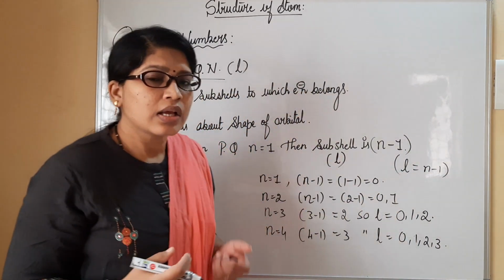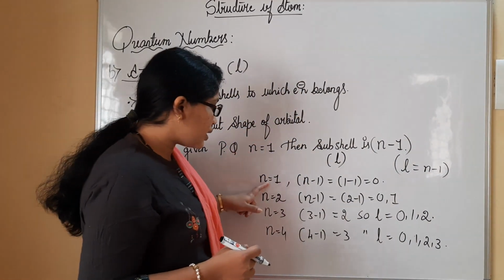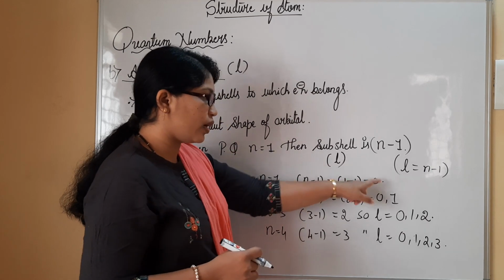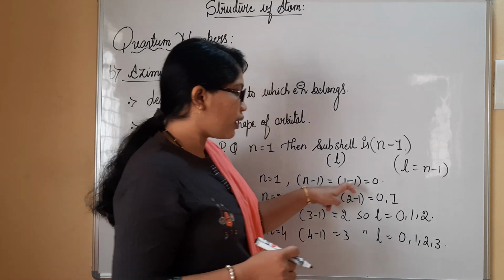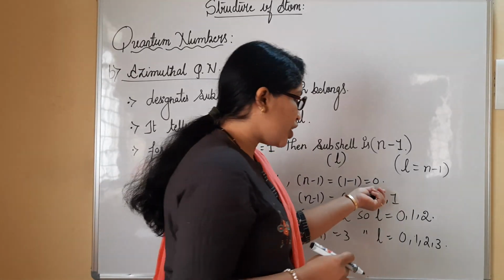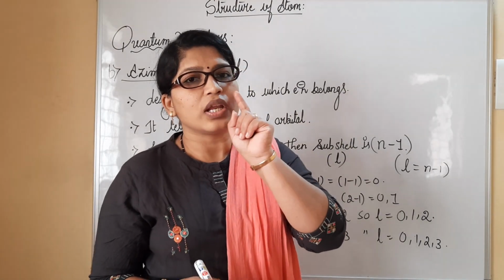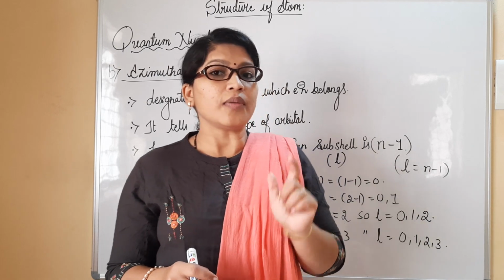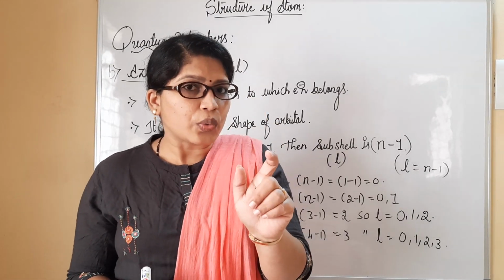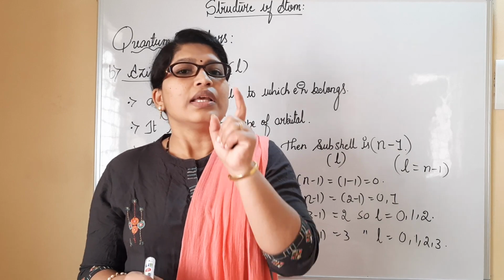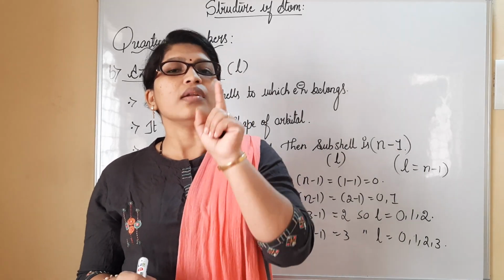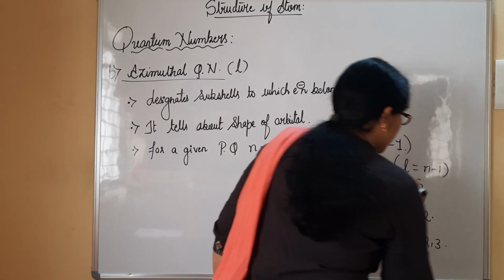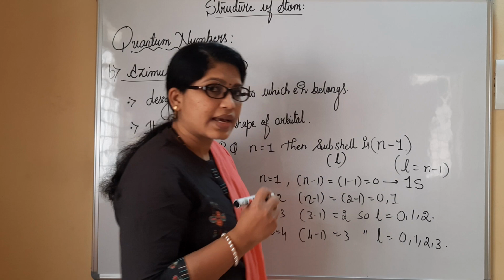Let us go on substituting the value. If you consider n equal to 1, then L is n minus 1, which becomes 1 minus 1, definitely 0. That means there will be only one subshell present in K shell. I repeat: principal quantum number n equal to 1 stands for K shell. In K shell there will be only one subshell, which we refer to as 1s.